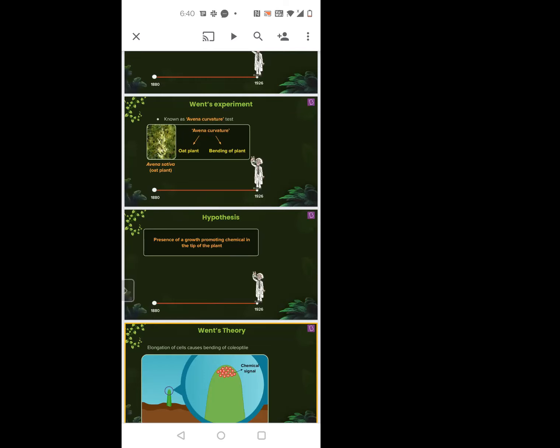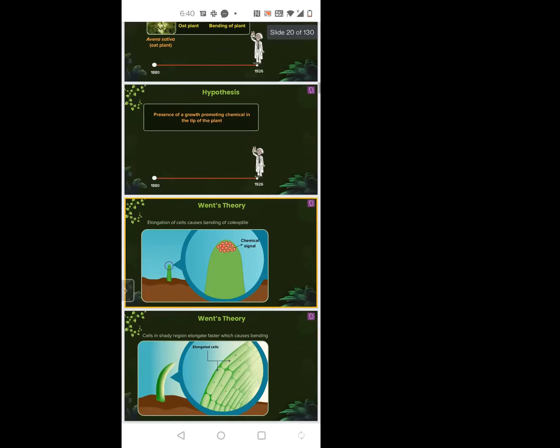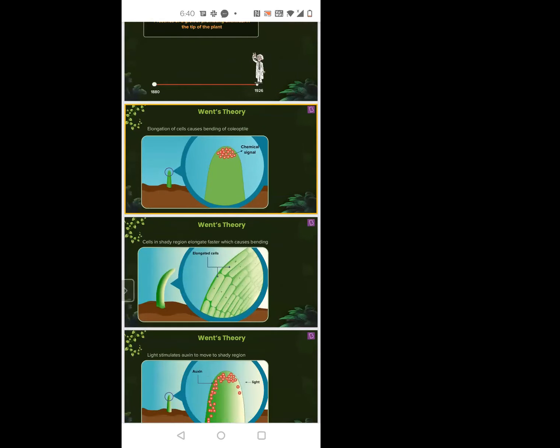So basically what is happening? Basically this auxin is present at the tip of the cells. And what will happen is, this auxin will promote the growth of the plant. And because of that, it is bending like this. Okay, did you understand? Yes, ma'am.